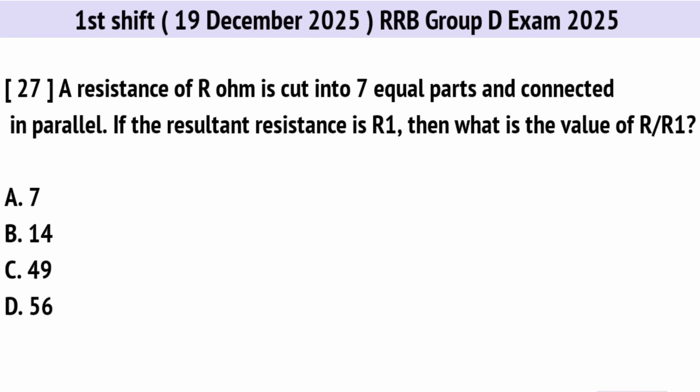A resistance of R ohm is cut into 7 equal parts and connected in parallel. If the resultant resistance is R1, then what is the value of R upon R1? Correct option is C. 49.